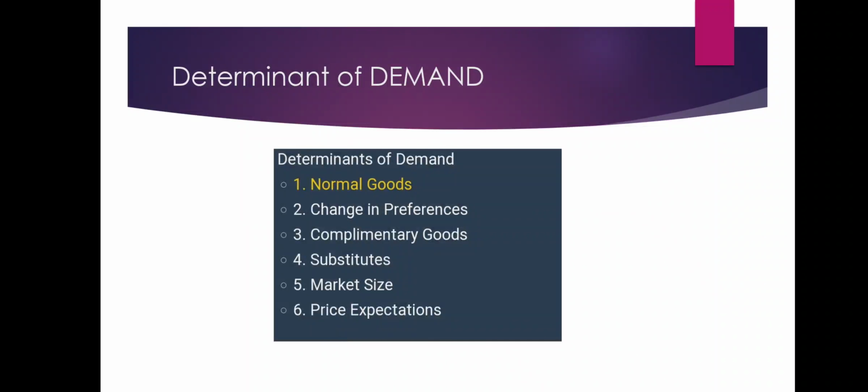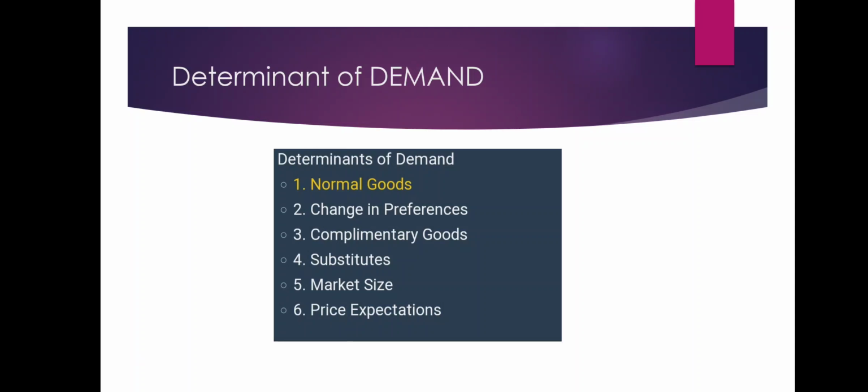Now, determinants of demand. When the price changes, the quantity demanded will change. That is a movement along the same demand curve. When a factor other than the price changes, the demand curve will shift. These are the determinants of the demand curve.